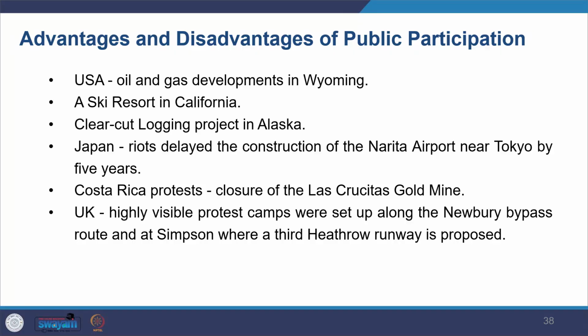So it didn't really work well for the people, for the project, but it delayed the project, or many of the projects got stopped. So in the watch list, I have given you a lot of links to see where, because of public participation, the projects were stopped. So you can see that one case in California, another case in Japan, the Narita airport, the project was delayed because of the protest, and I think people died, and which caused delay in the project.